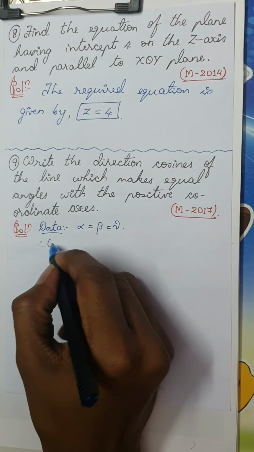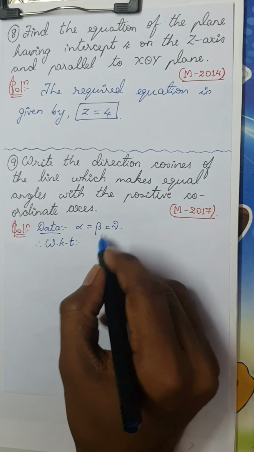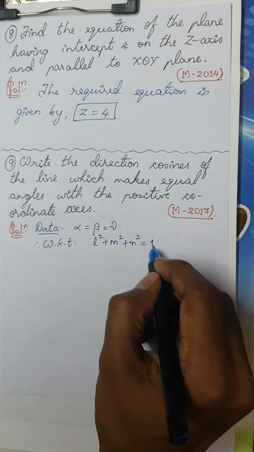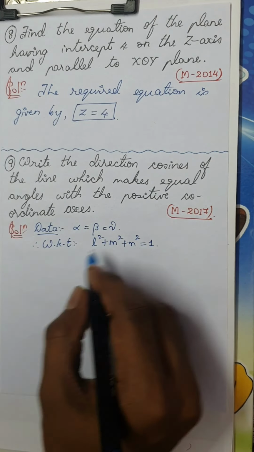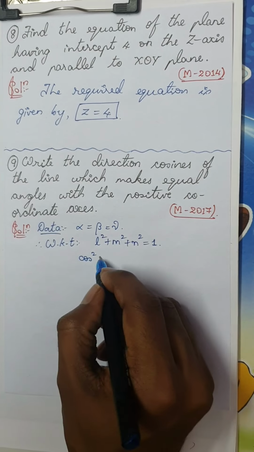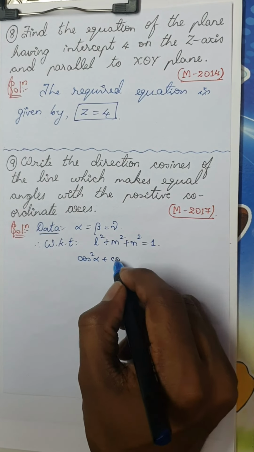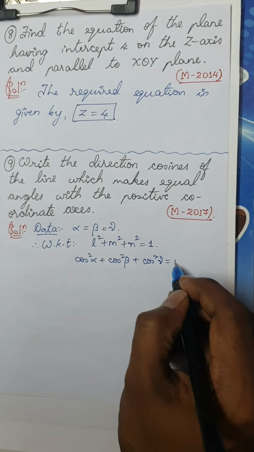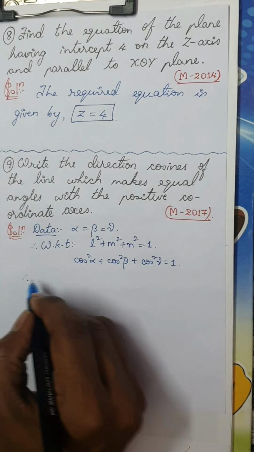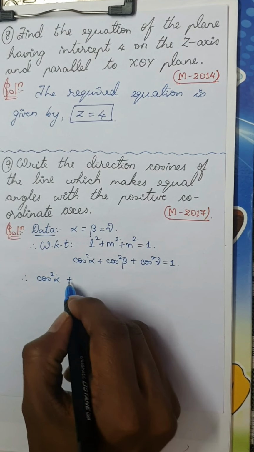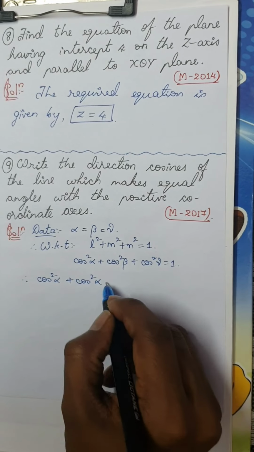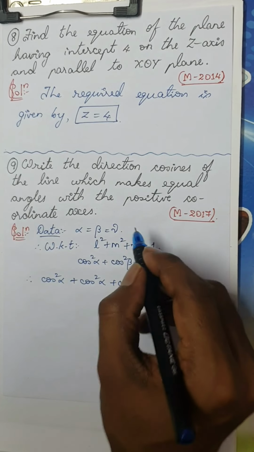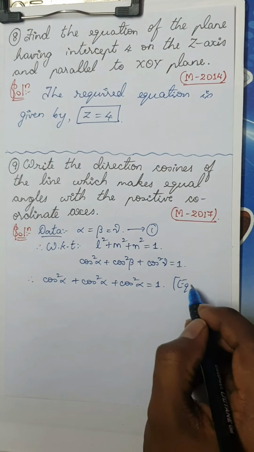We know the condition. In the theory part I have told you, we know that l square plus m square plus n square will always be equal to 1, isn't it? So l square is cos square alpha, plus m square is cos square beta, n square is cos square gamma, which is nothing but 1. Therefore, I will write cos square alpha plus cos square alpha plus cos square alpha is equal to 1. Why? I am just using equation 1.